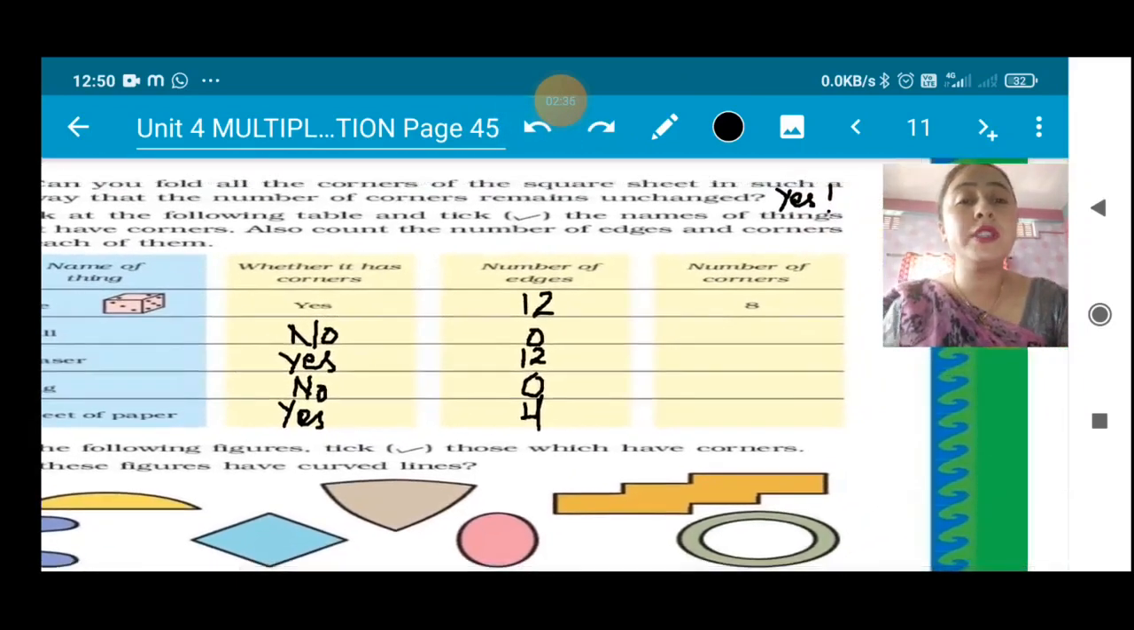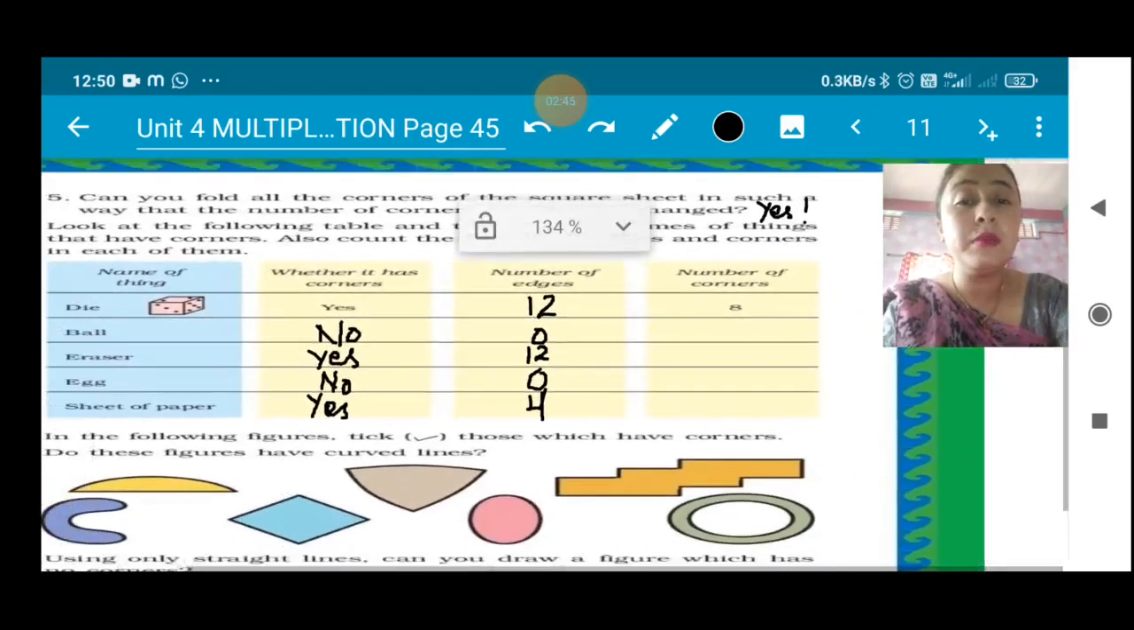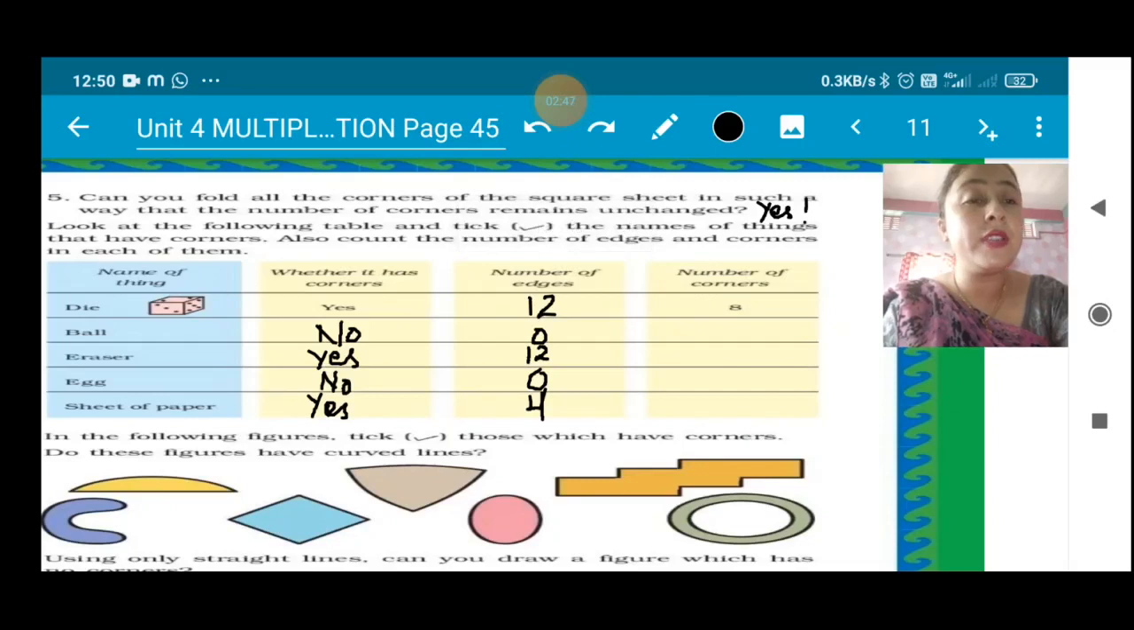Number of corners. So number of corners in a die is 8. In a ball, there is no corner, so you will write 0. In eraser, there are 8 corners. If you count the corners, there will be 8 corners in the eraser. In the egg also, there is no corner, so I will write 0. And in the sheet of paper, there are 4 corners, so I will write 4. So hence we have completed this table, children.